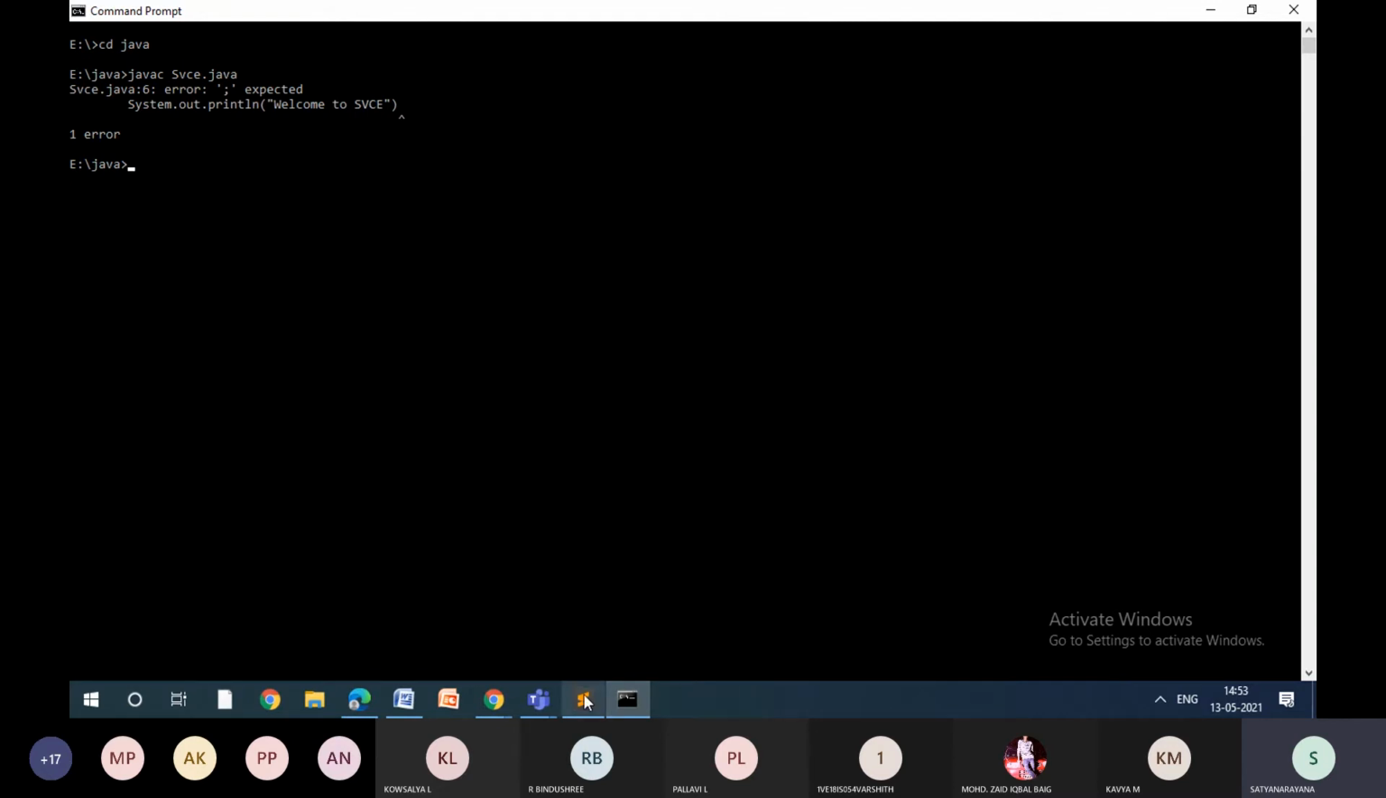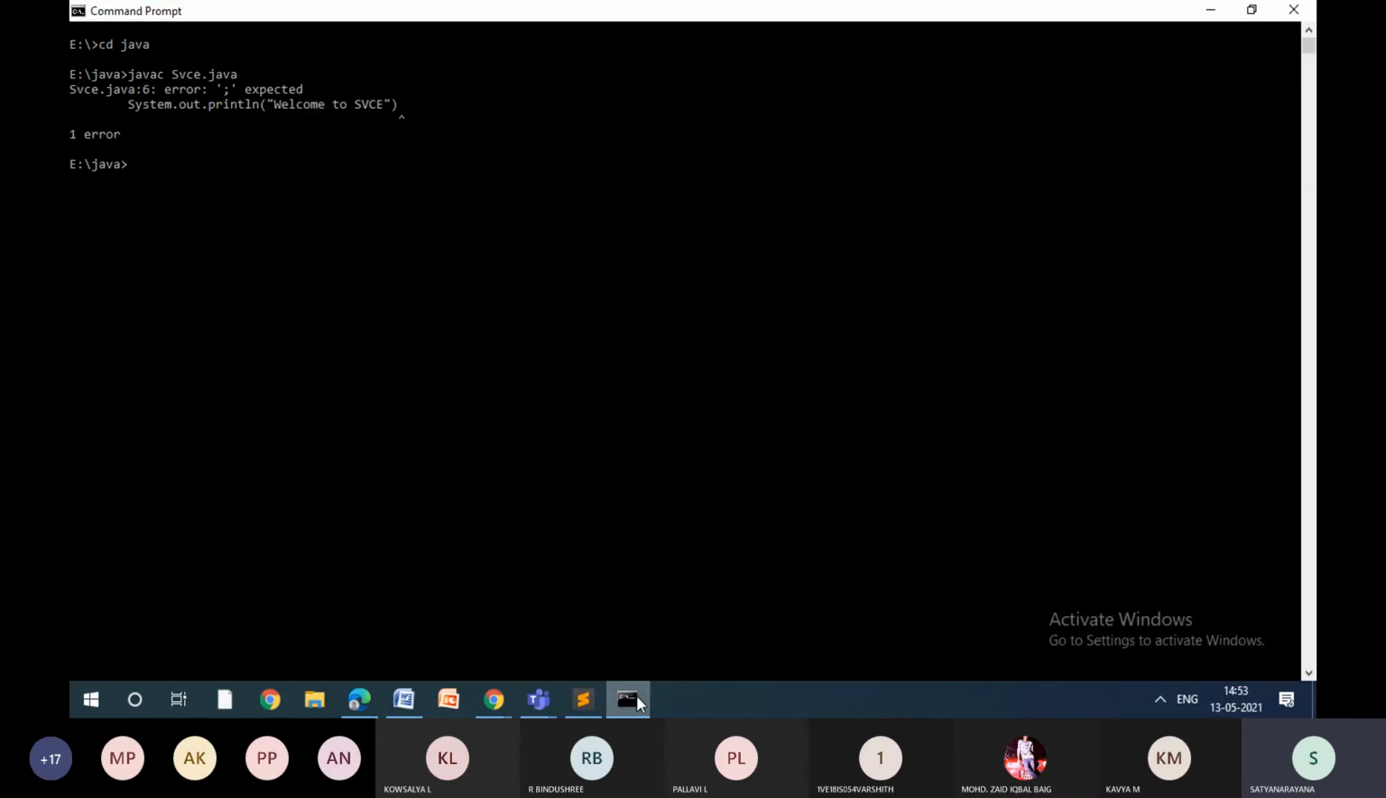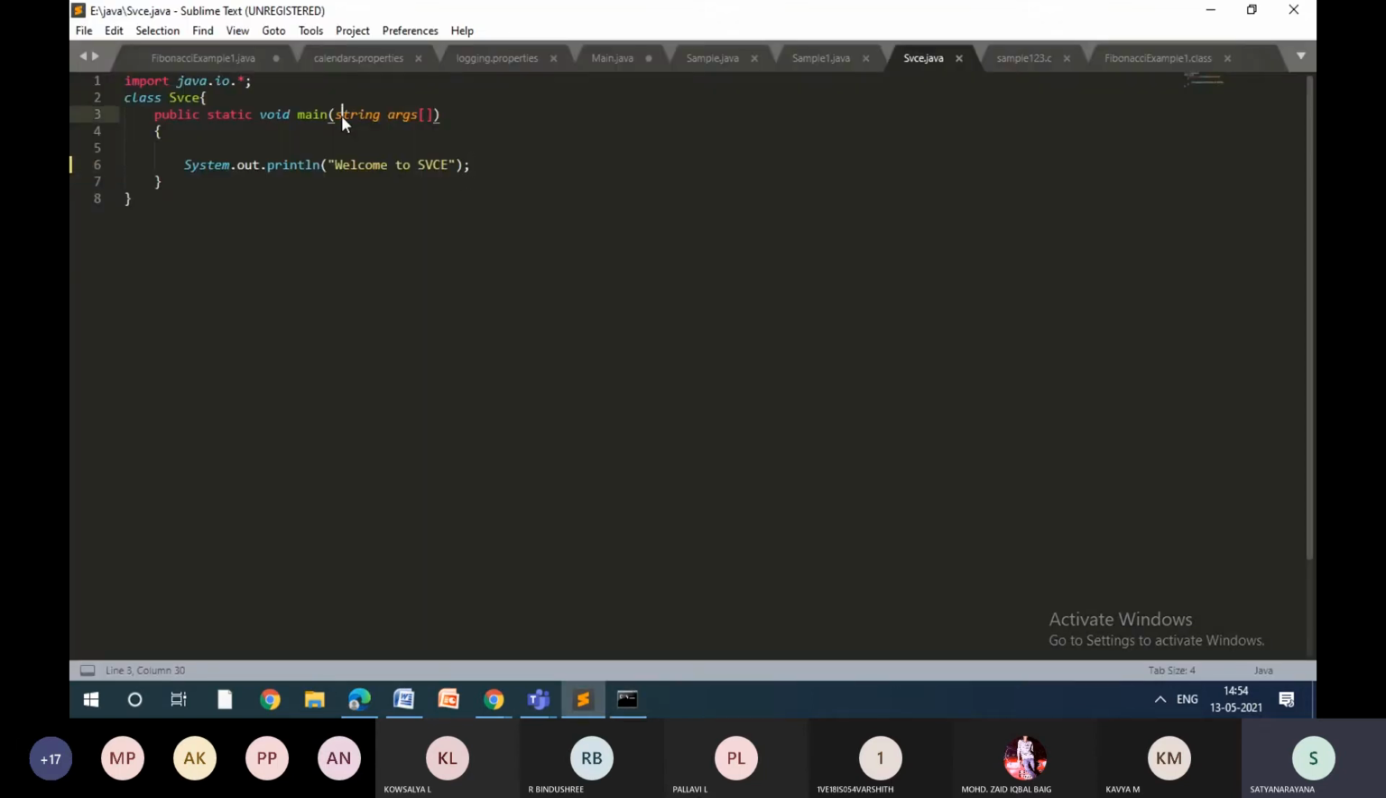So what is the error? System.out.println, semicolon expected. So I forgot to put the semicolon here. Right. So let me just save it once again. Control S. So let me come back. So again execute it. Any other error? So some error. What is the error? So public static void main String. So String is showing error. Why String is showing error?